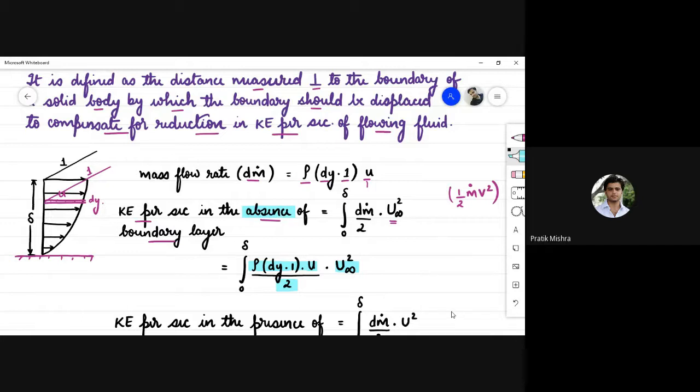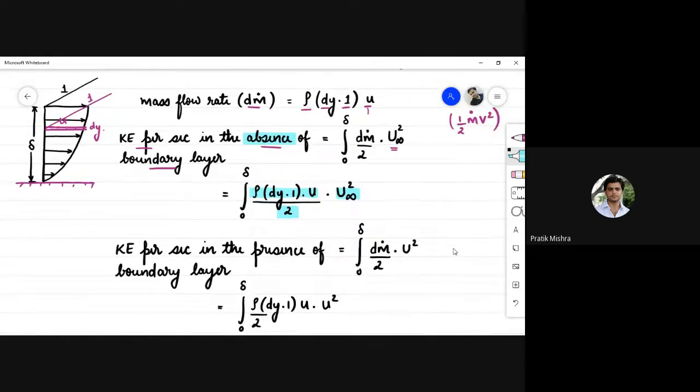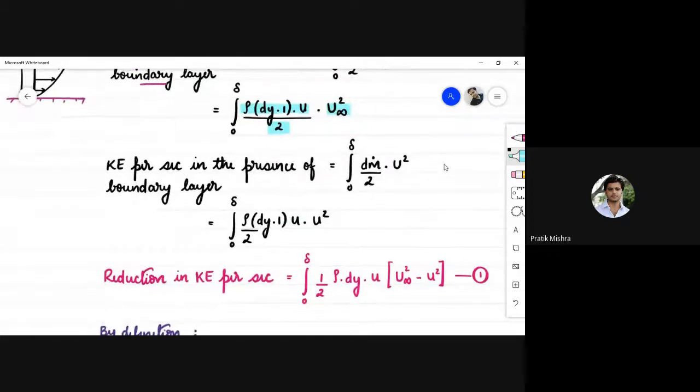Now, in the presence of boundary layer, kinetic energy per second can be calculated as integration 0 to delta dm dot upon 2 into u square. This is the actual velocity, the velocity at which the velocity gradient is existing. So, keeping the value of dm dot, integration 0 to delta rho dy into 1 into u into small u square upon 2. So, this is the kinetic energy per second of the flowing fluid in the presence of boundary layer.